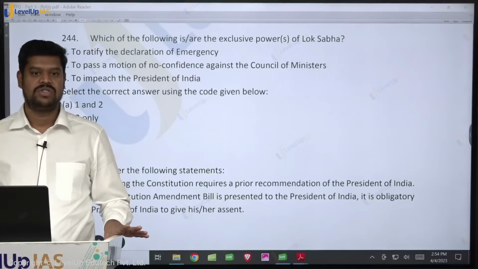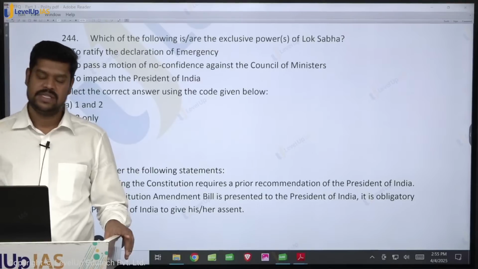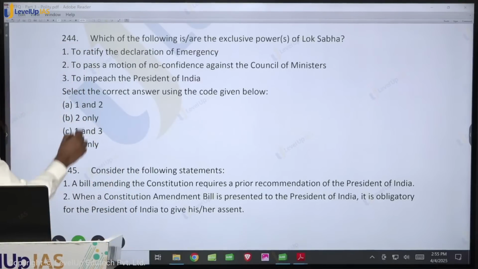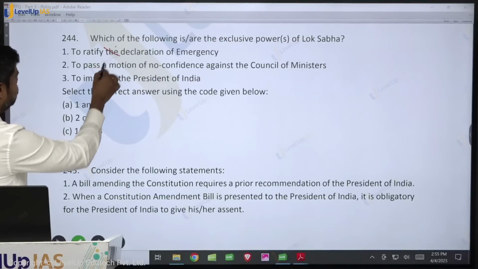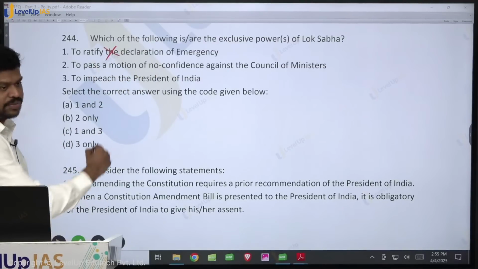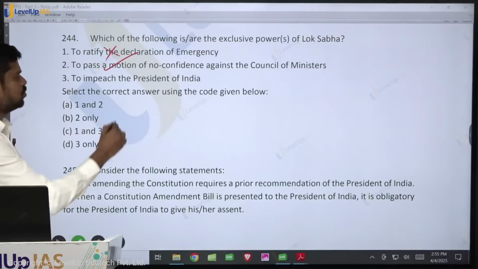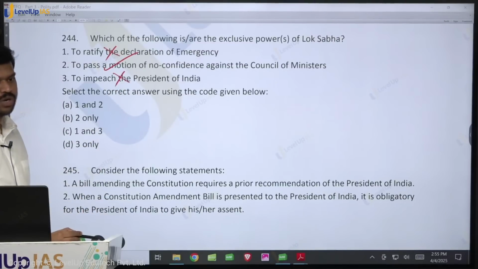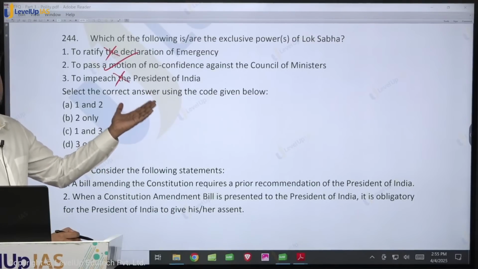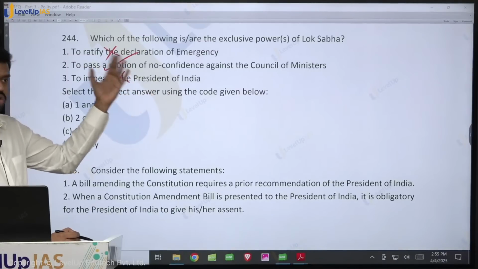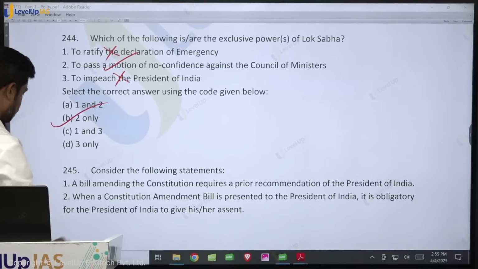What is the majority with which the Lok Sabha has to pass a resolution? By simple majority. So, to ratify the declaration of emergency, is it an exclusive power of Lok Sabha? No. To pass a no confidence motion against the Council of Ministers, yes. To impeach the President of India, no, it has to be passed by both the houses by special majority. What is a special majority in this case? Not less than 2/3 of the total membership of the house. So which of the following is the correct answer? 2 only.